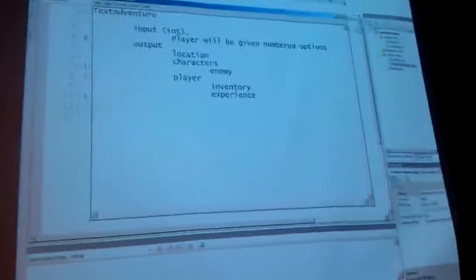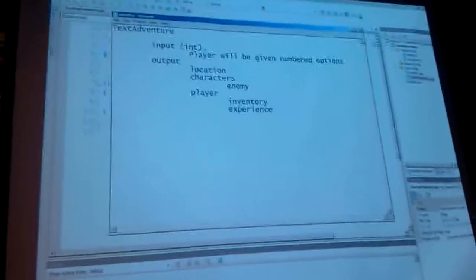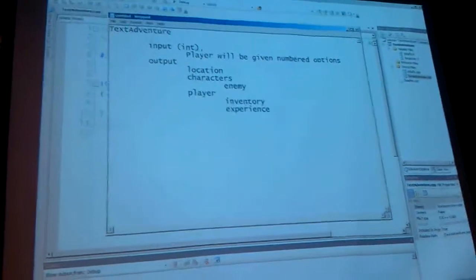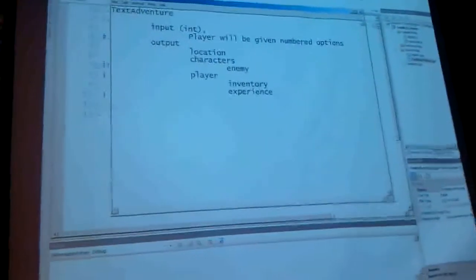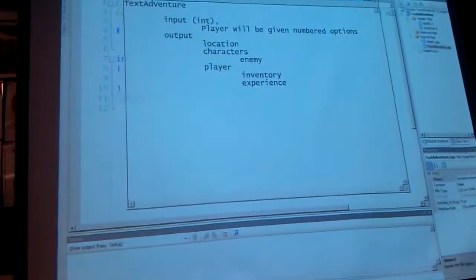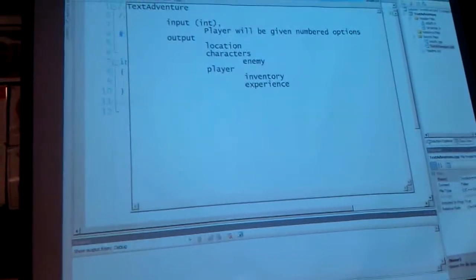What else do we want to store? We said location, characters, player size. That's actually pretty good. Let's say there's a location with a gate and you don't have the key. You'll have different output that says, you see a big gate, it is locked. Then when you show up at that location with the key, what should it say? Unlocked.